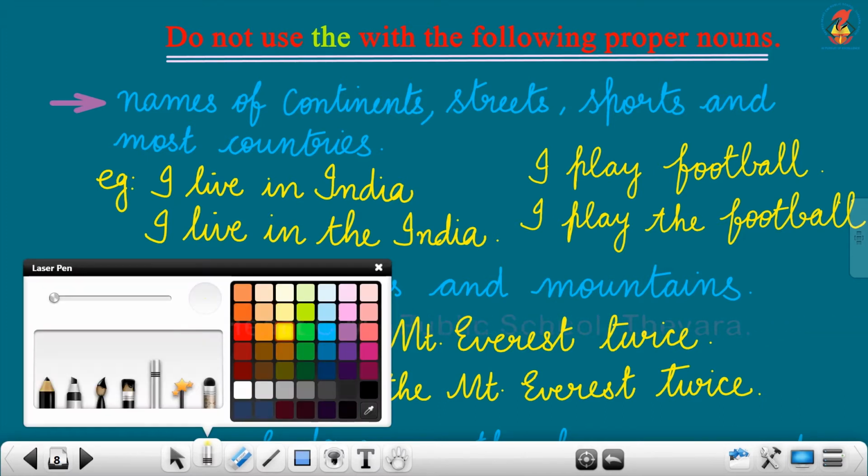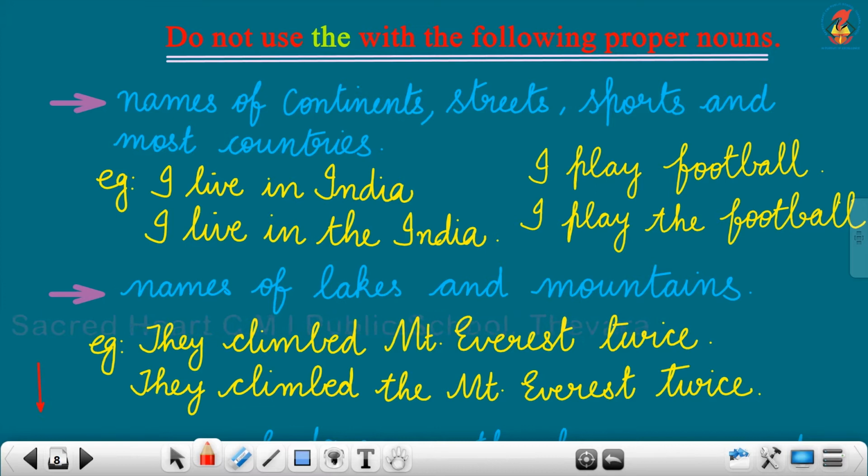For example, I have given here, I live in India. Okay, that is one sentence. I live in the India. Can you tell me which is the correct sentence? I live in India or I live in the India? Which is the correct one?